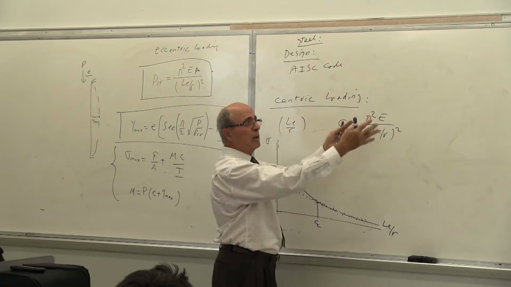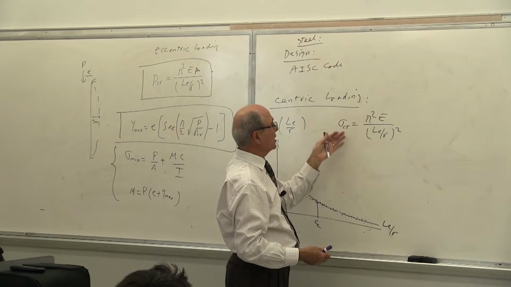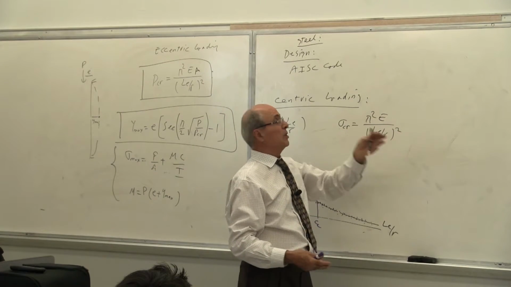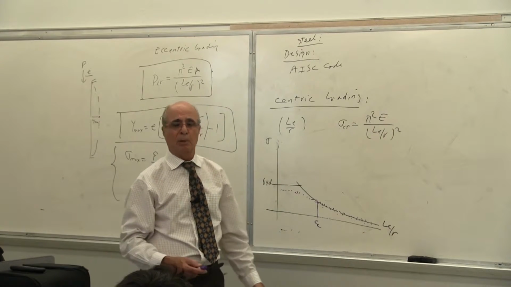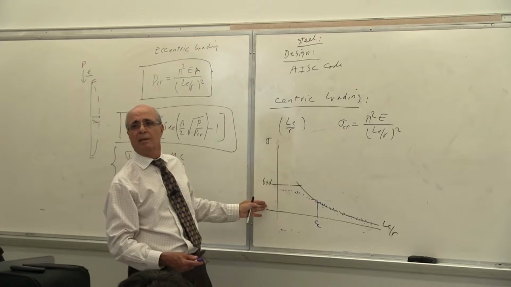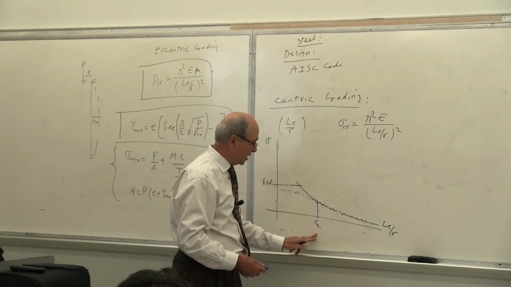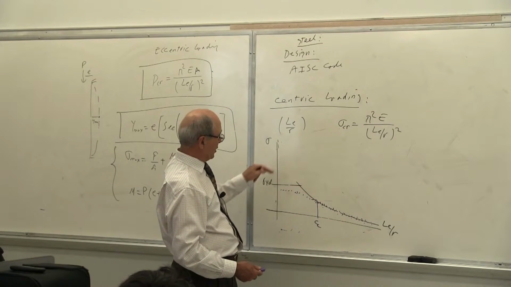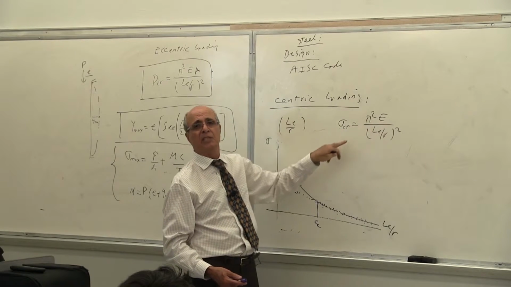I make a column, this size, this length, with this LE over R. I test it. The formula tells me I should get this much P, and I get a different P. Everybody understand that? When I plot it, this is the result of the plot. This side works, this side doesn't. Is that understood? Okay? So for this side, where is this limit? That limit, this curve depends on different material, different E, different sigma yield.